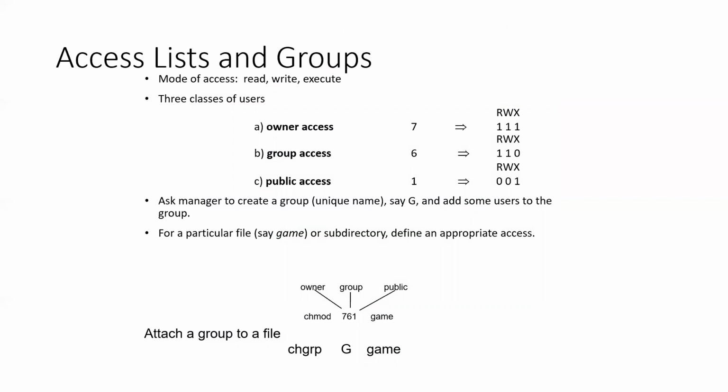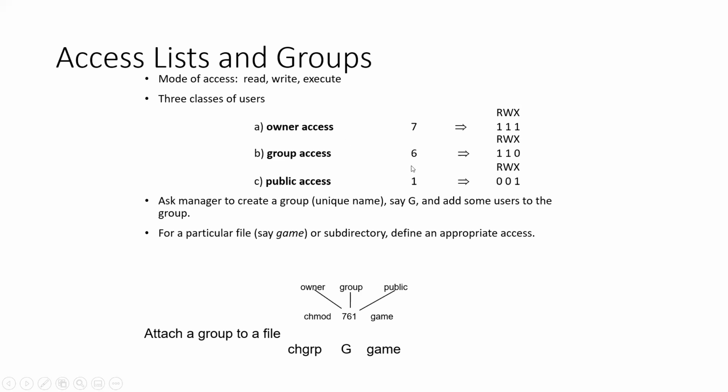So the owner, group and the public access will be available. There are two commands, chmod and chown. I think you have used both of them. The owner of a file will have the full access, that means read, write, and execution. So when it comes to read, write, and execution permission, if all three are available, it will be visible like this, 111. So the owner's access would be 7.